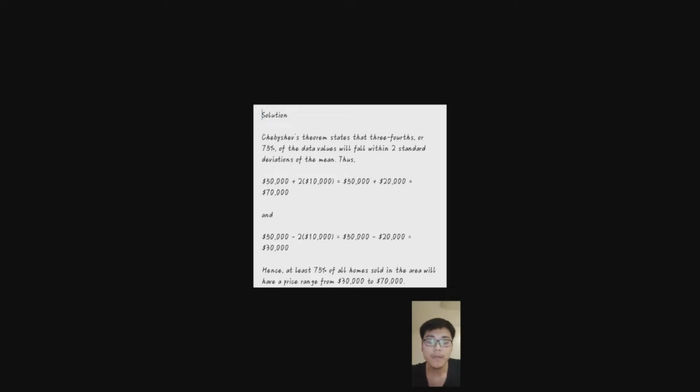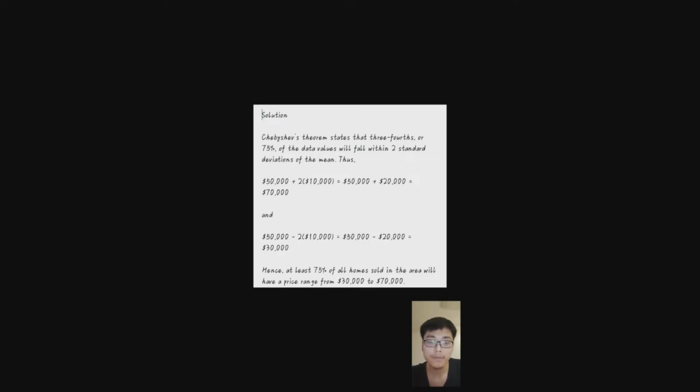Thus, $15,000 plus 2 times $10,000 is $17,000, and $15,000 minus 2 times $10,000 is $13,000. At least 75% of the homes will have a price range of $13,000 to $17,000.